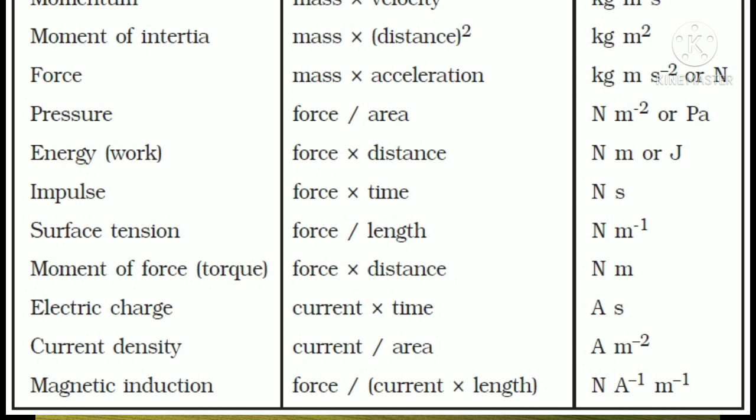Next one, magnetic induction. The expression is force by current into length. The unit is Newton ampere power minus 1 meter power minus 1. The current and length units are in the denominator, so ampere power minus 1 and meter power minus 1.